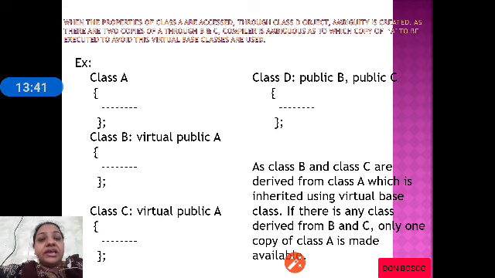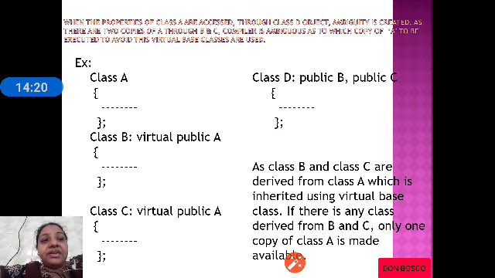Similarly, class C, again it is derived from A. Class D is derived from B and C, as we have added a word virtual. So, when we add a word virtual, then if there is a class commonly derived, as you see in the example, class B and class C is commonly derived from class A, compiler makes sure that from B and C only one copy of A is made available.